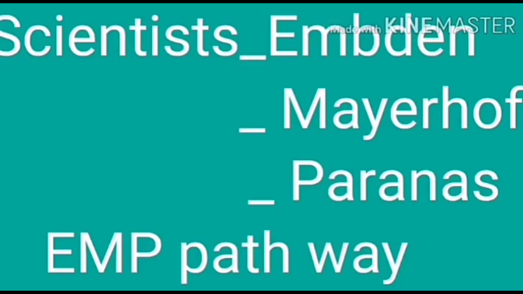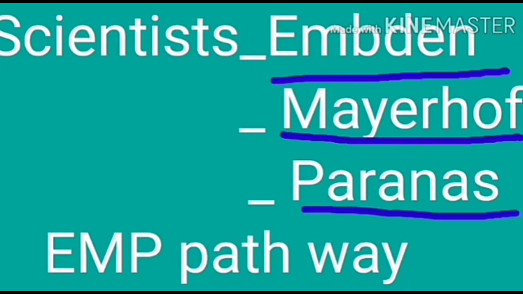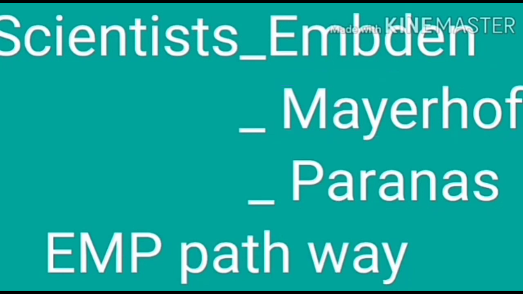This glycolysis process was discovered by three scientists. They are named Emden, Meyerhoff, and Parnas. The first scientist is Emden, the second is Meyerhoff, the third is Parnas. The glycolysis process has a series of 10 reactions, discovered by these three famous scientists. Hence, the glycolysis pathway is also called the EMP pathway, after the scientists' names. In glycolysis, 10 series of reactions are participating.